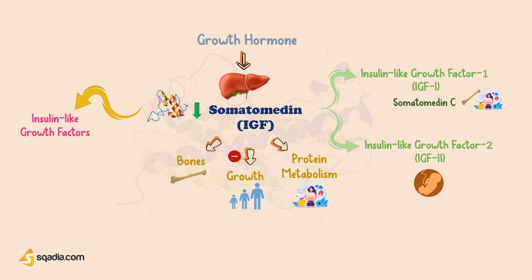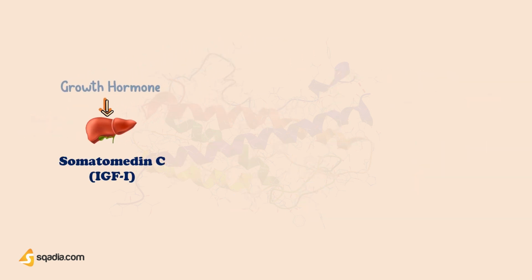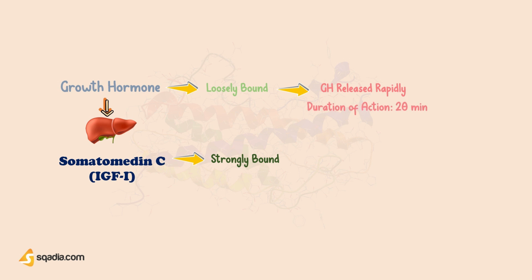Now, both the growth hormone and the somatomedin C are transported in blood by binding with the plasma protein, but the growth hormone is loosely bound as compared to the strongly bound somatomedin C. So, at the site of action, loosely bound growth hormone is released from plasma protein rapidly, and its action also lasts only for a short duration of 20 minutes, while, on the other hand, the strongly bound somatomedin C is released slowly from the plasma proteins.